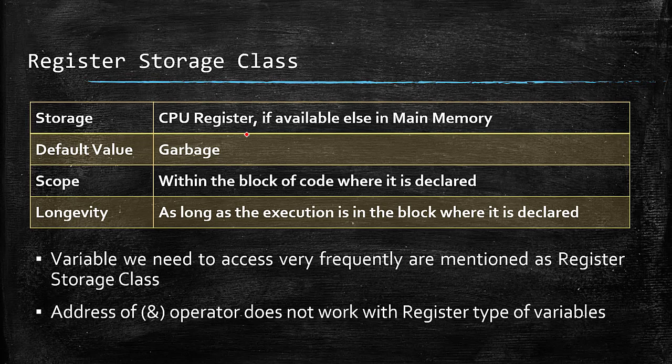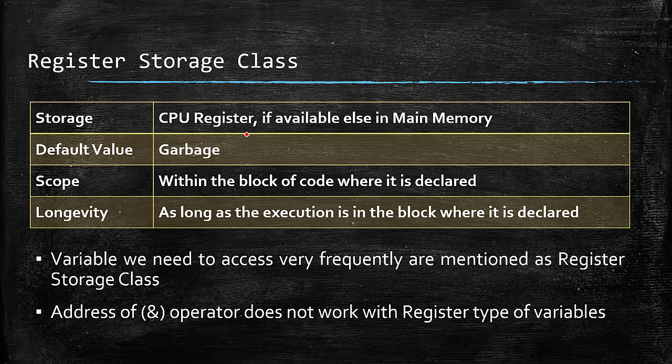As we all know, there is a limitation in the size and the number of CPU registers, so it may not be possible to store all the variables in the CPU register. If the CPU register is available, then the variable with register storage class will be stored in the CPU register, and if it is not available, then it will be stored in the main memory.